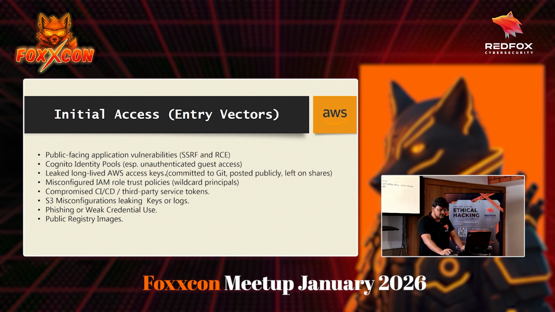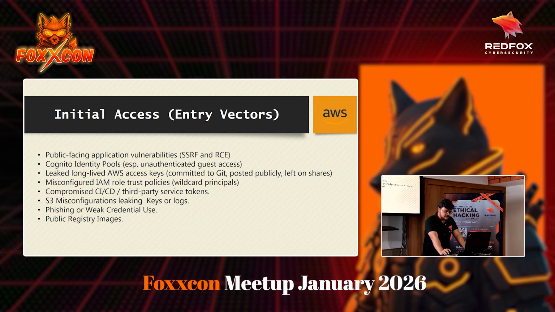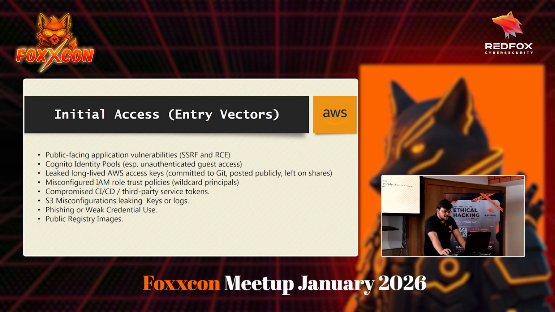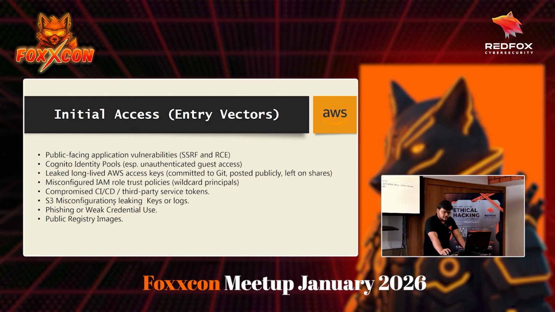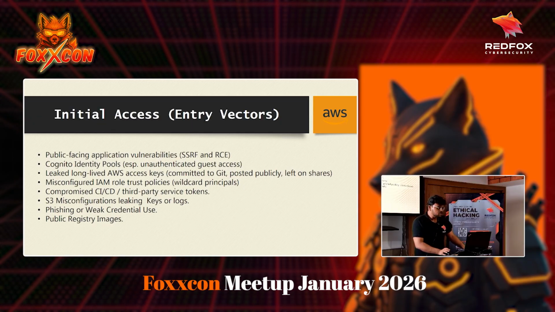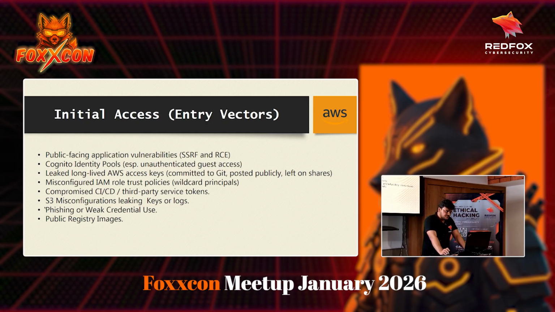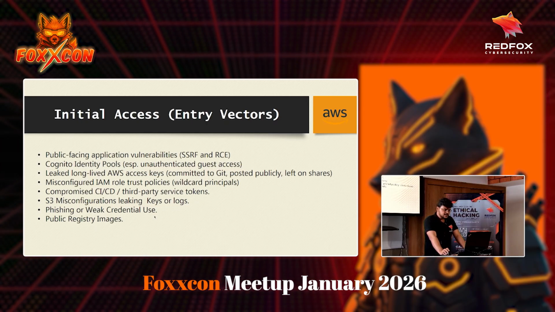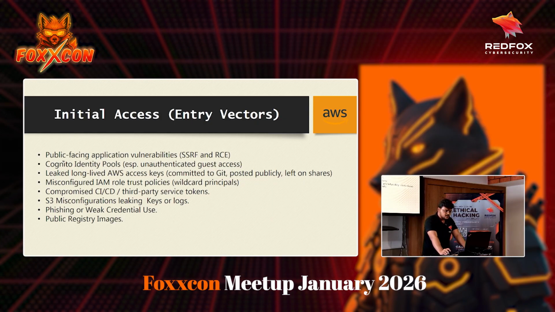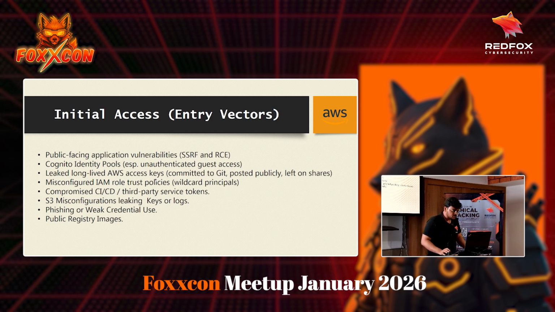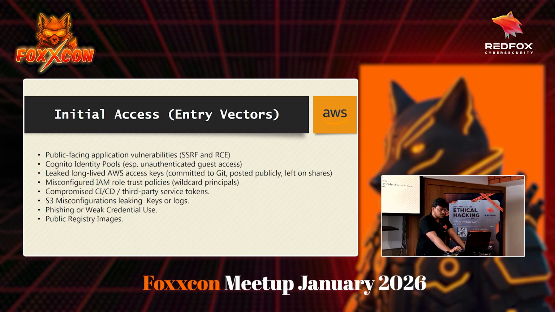You don't see more of this right now, but you can see it as well. There are misconfigured role trust policies. Another technique is compromising CI/CD pipelines. S3 misconfiguration: if there is a publicly available S3 bucket, you might get something from that bucket. I think I covered this one in the previous session. Phishing or weak credential use, I think Tarak already mentioned in the Azure session. Then publicly registry images. But we are going to be focusing on Cognito identity pools. These are some of the initial access and entry vectors in an AWS account.